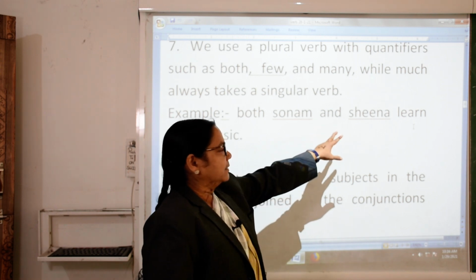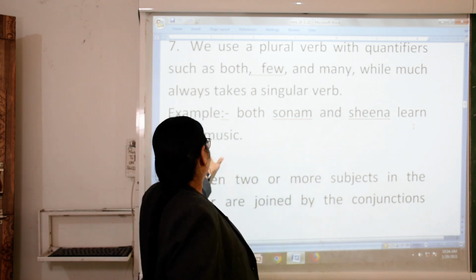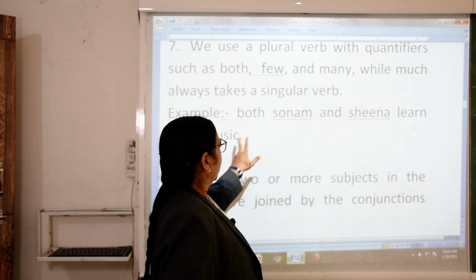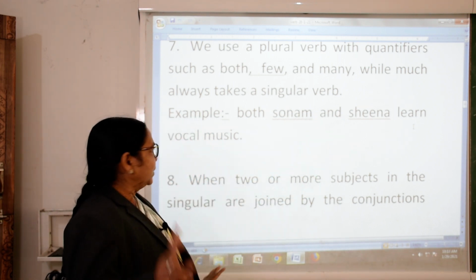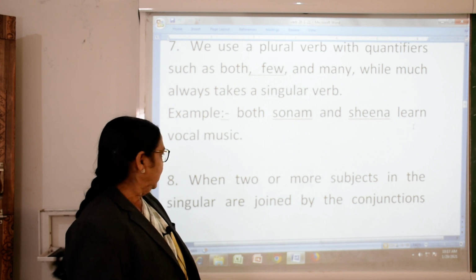Both Sonam and Seema learn vocal music. Both, see, two are there, so they learn vocal music.